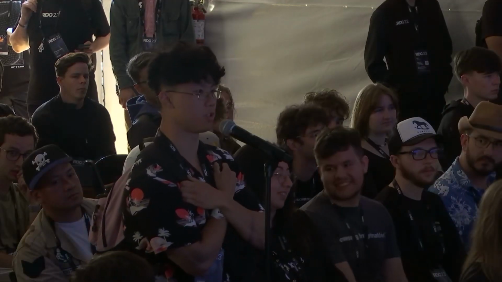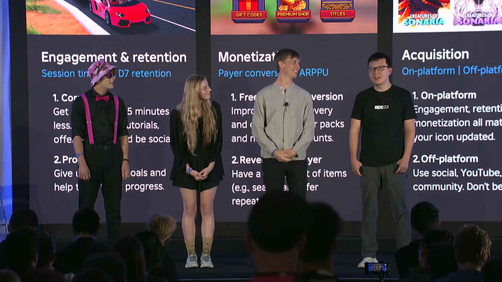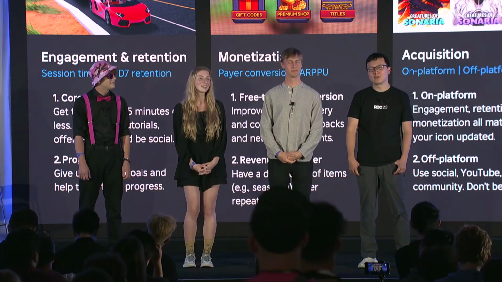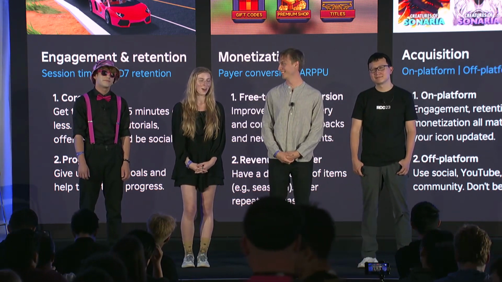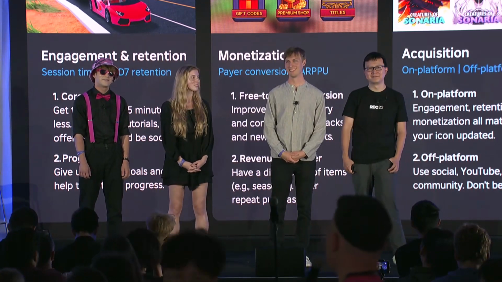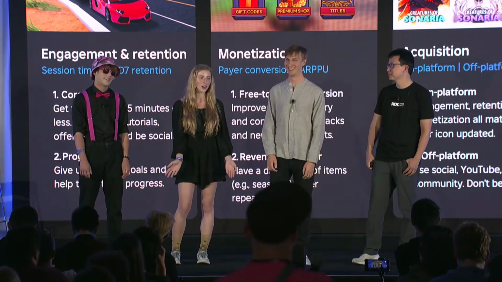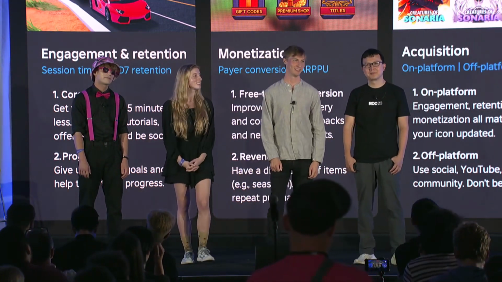For acquisition, y'all mentioned to regularly change the name, icon, description. Does that take the game out of the algorithm, or are we free to do that as many times as we want? I don't think it takes the game out of the algorithm. Our game still has players, so I don't think it takes it out of the algorithm. I was told that changing the title does, but it seems to work well for you. Yeah, it works fine for us, so I don't know about that.